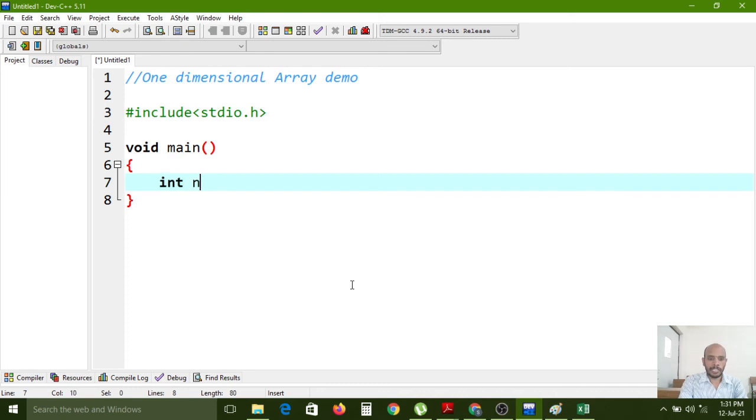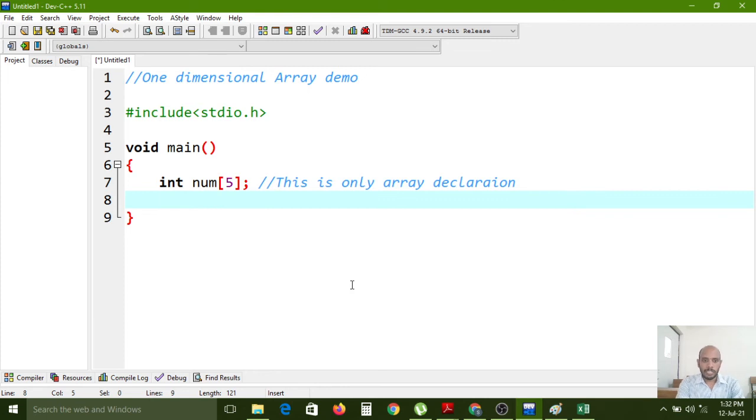Now I am creating int number equal to the memory size, and this is only an array declaration. After that, how can you initialize the data with that variable number? In the 0th index, what element do you need to store?